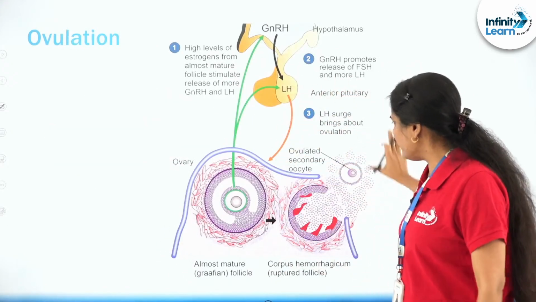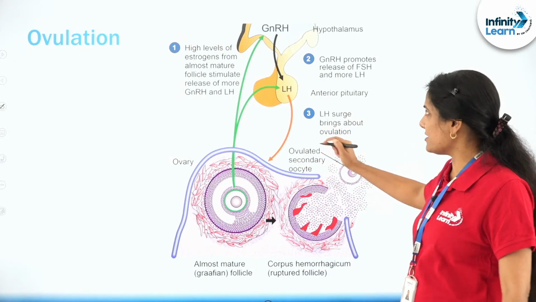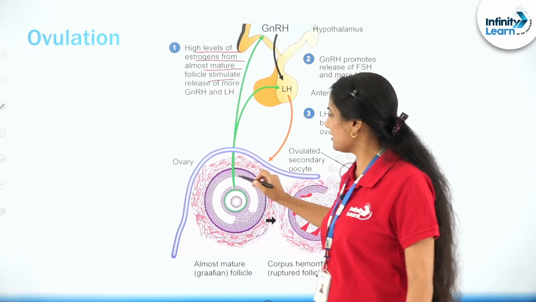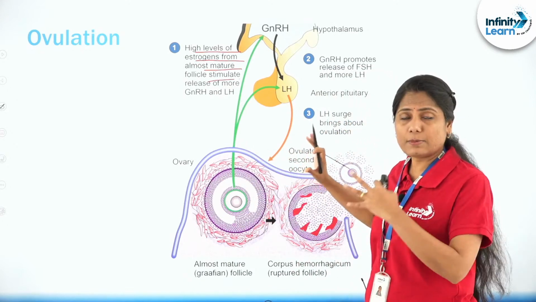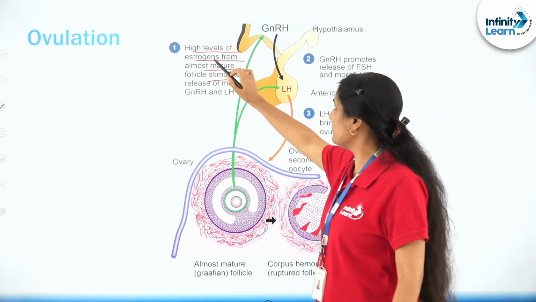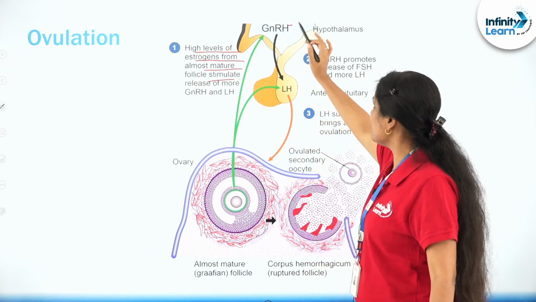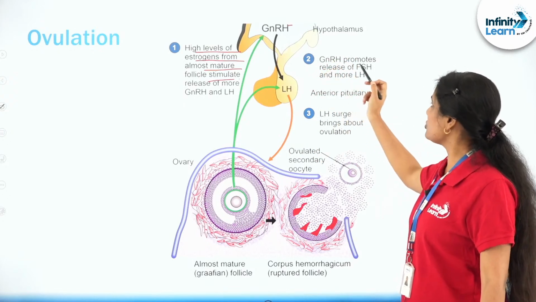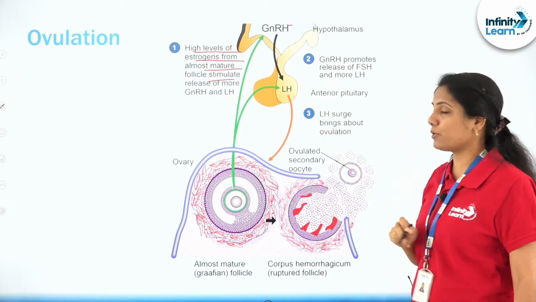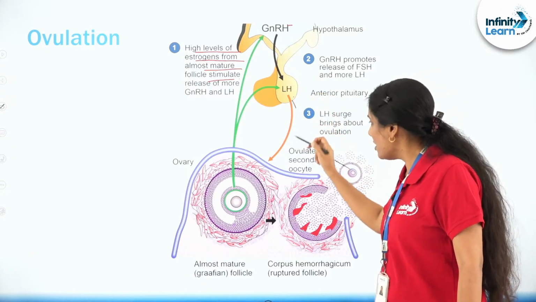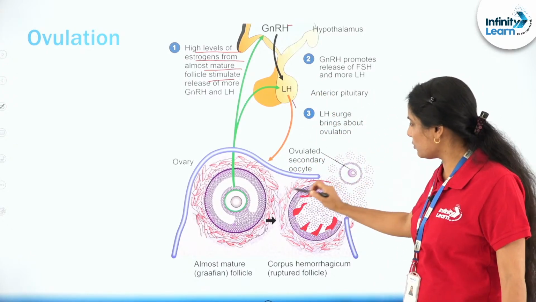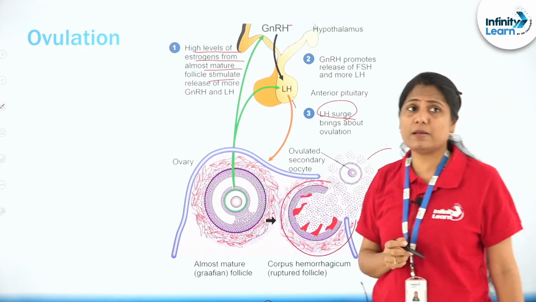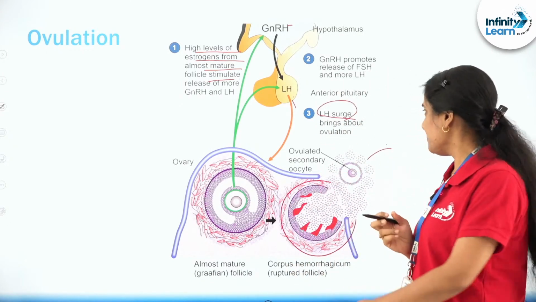Another very, very beautiful diagram for you to understand. First, there are high levels of estrogen from the mature follicle. The Graafian follicle is a mature follicle which starts secreting very high levels of estrogen, which enables the hypothalamus to secrete GnRH, which stimulates the production of LH, luteinizing hormone, which comes back and causes that particular rupture or release, the LH surge. Very, very important definition, right?